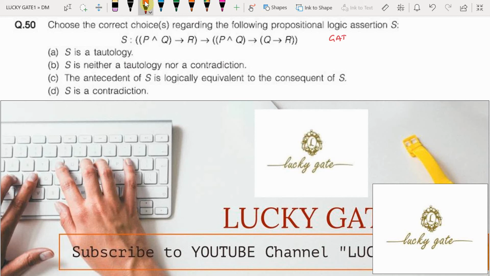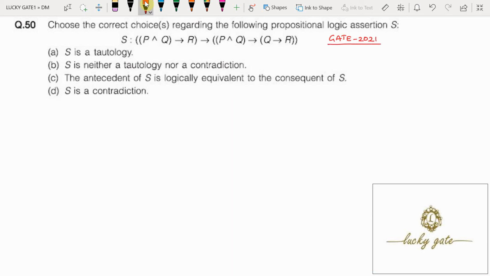This is a GATE 2021 question from the subject Discrete Mathematics, and the subtopic is Mathematical Logic, and this is a multiple selection question. Coming to the question, choose the correct choices regarding the following propositional logic assertion S. Here some propositional logic is given, that is (P ∧ Q → R) → ((P ∧ Q) → (Q → R)).